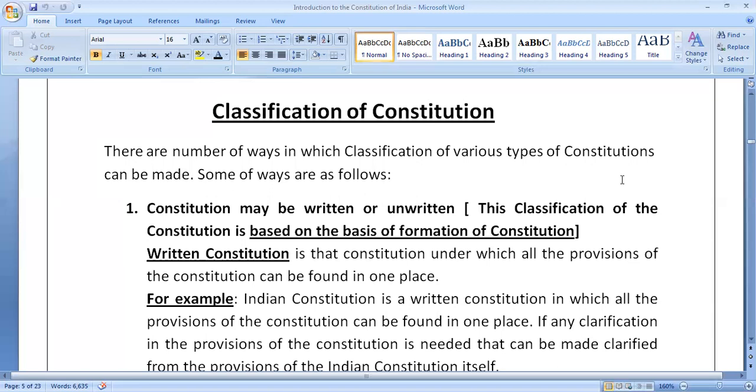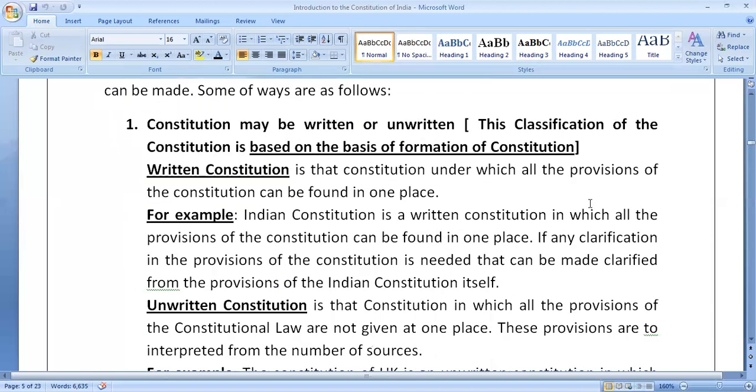The Indian constitution is a written constitution in which all the provisions can be found in one place, in one bare act. If any clarification in the provisions of the Indian constitution is needed, then that can be clarified from the bare act of the Indian constitution itself. So this is the first category of constitution, that is the written constitution.